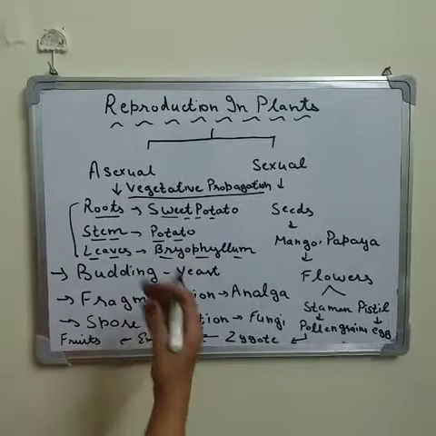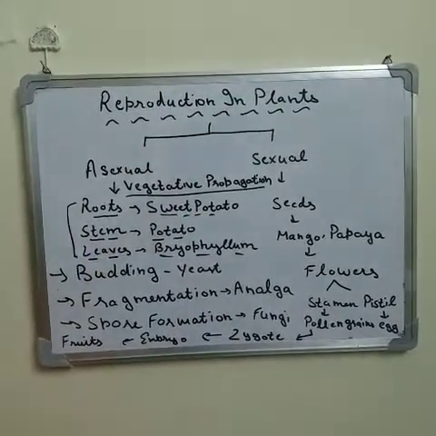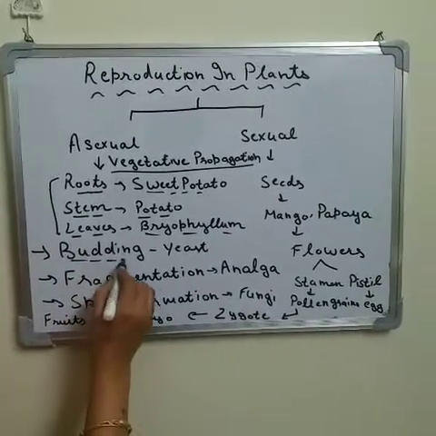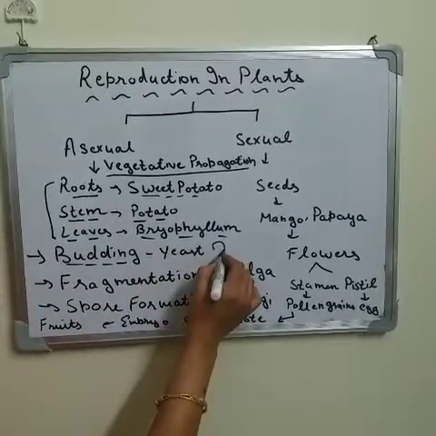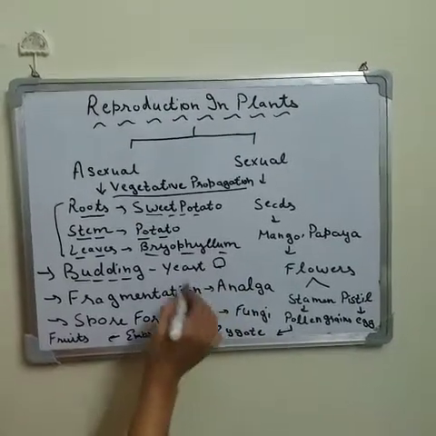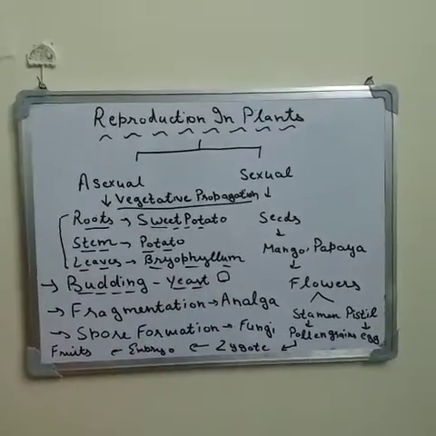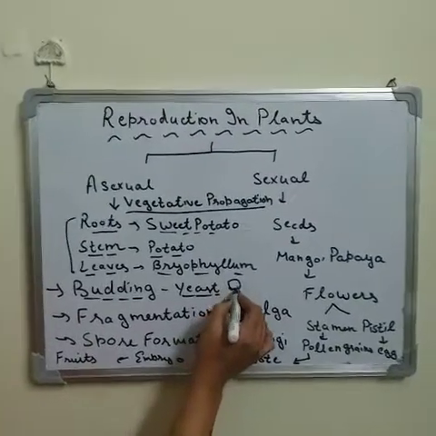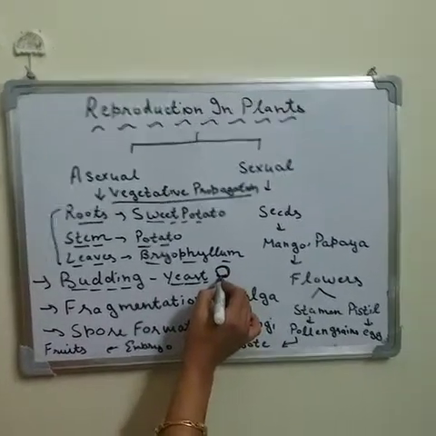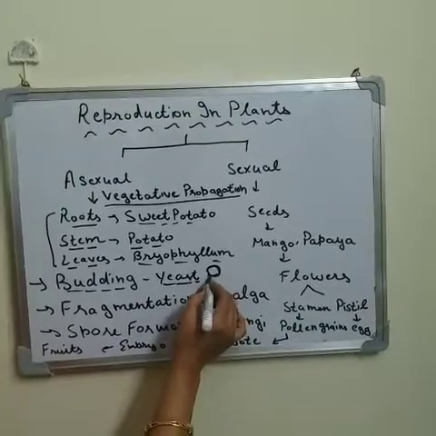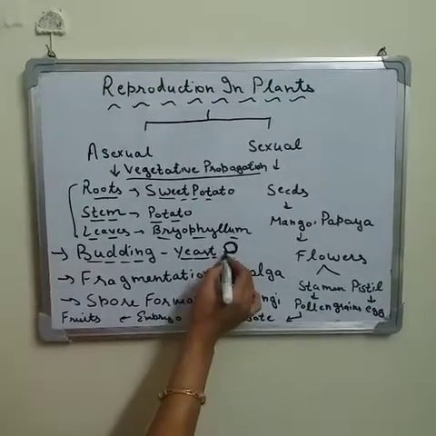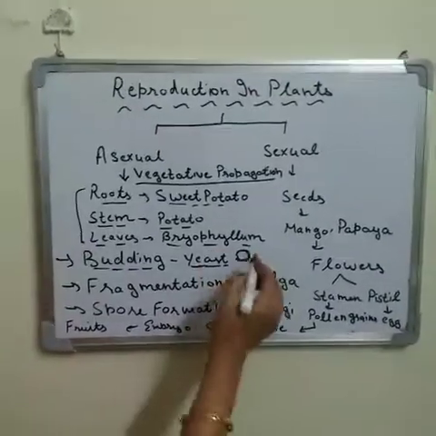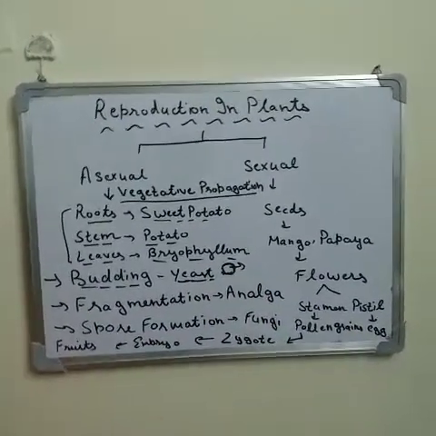The next method of asexual reproduction in plants is budding. Budding means a small projection out of the cell. It happens in yeast, which is a unicellular organism. After growing, this projection detaches from the body of the parent cell and grows into a new yeast plant.